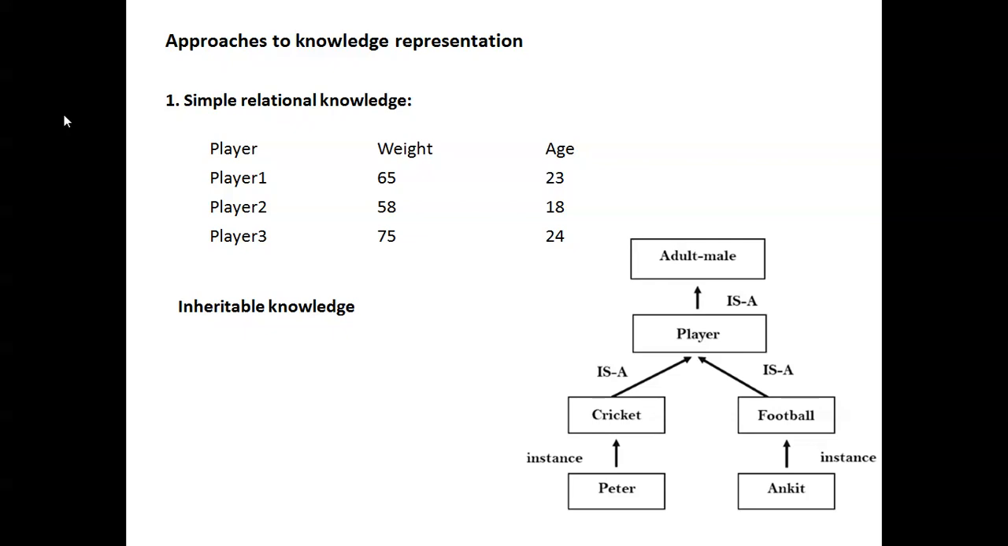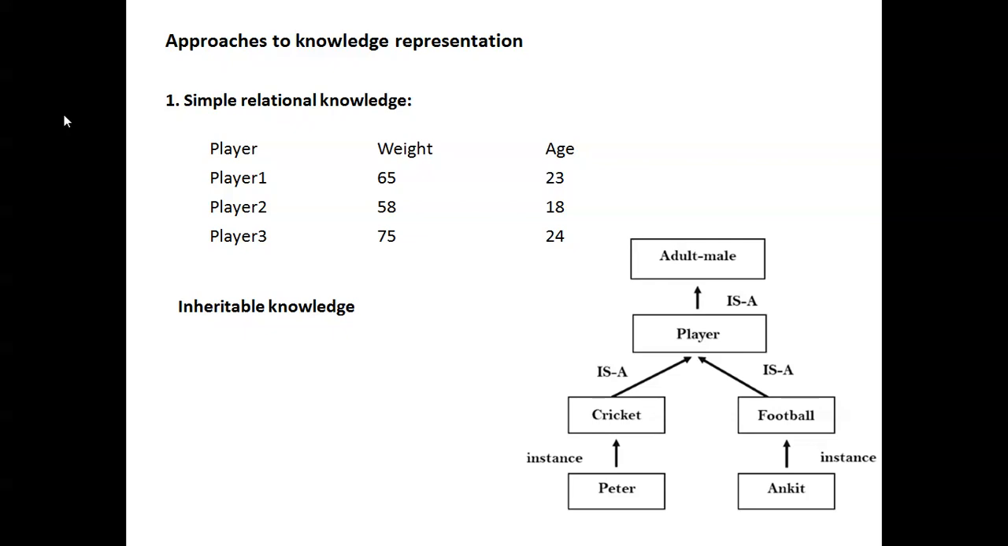Simple relational knowledge means you can ask, for a 58 kg player, what's the age of that player, and you can say that's 18. And for the 24-year-old player, what is the weight of the player? 75. So we can call it relational knowledge. Otherwise we can ask which players are above 70 kg, and they can come. So only the 24-year-olds will come. Similarly, that's relational knowledge.